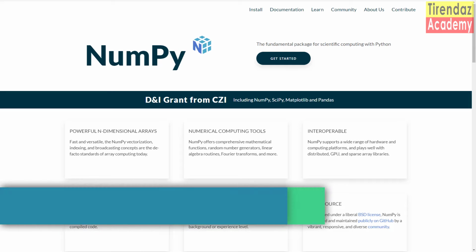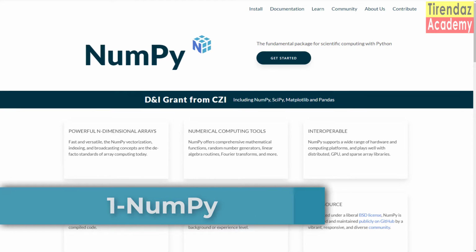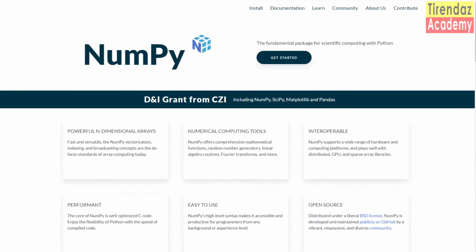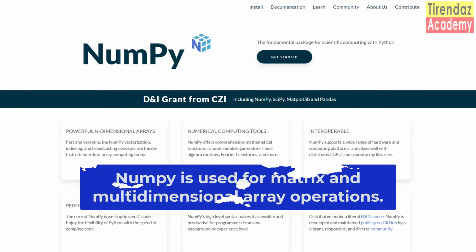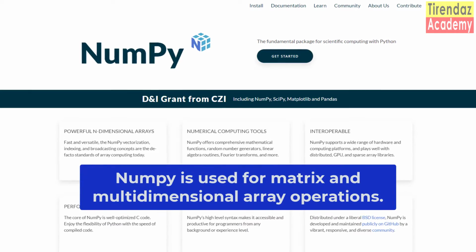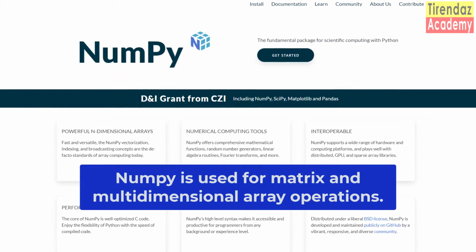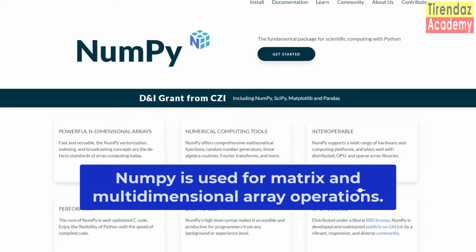The first library I recommend for data science is NumPy. NumPy is short for Numerical Python and is one of Python's most important libraries. NumPy is used for matrix and multi-dimensional array operations in Python. Let's take a look at why NumPy is important.